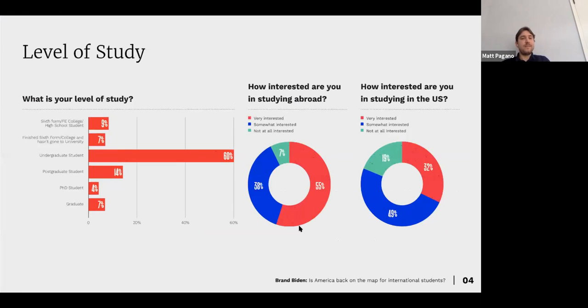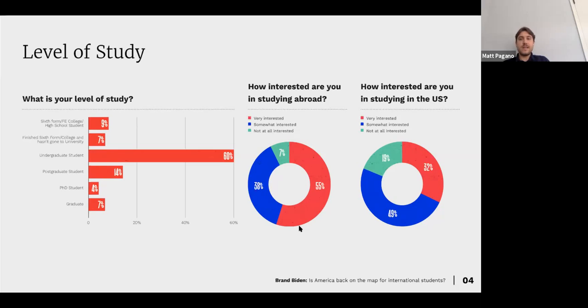And then when we look at the level of study, in terms of what type of students these are, we can see that the majority, 60% of them, are undergraduate students. The second majority would be postgraduate students, at 14%. You can also see that we have some that are currently in high school or high school equivalents in the continents that they are from. You can also see some other graduate PhD students as well.